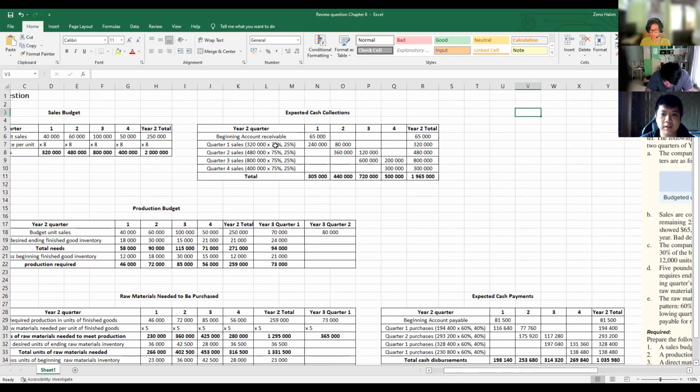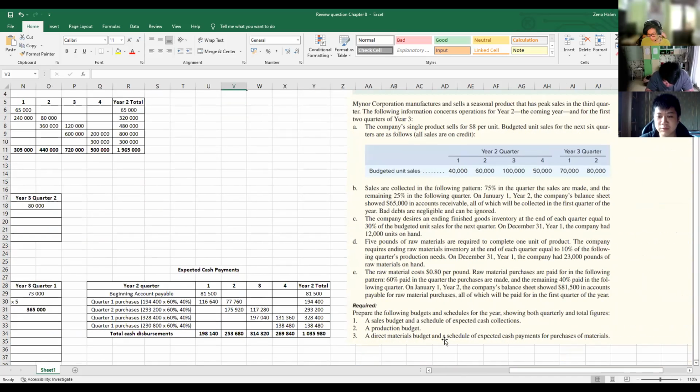So 75% of that would be 240,000. We'll put it in the first quarter, and after, in the second quarter, you'll put the 25%, which is 80,000. And same goes for all of the other quarters. And so you'll get the totals 305,000, 440,000, 720,000, 500,000. And this is basically the sum of all the quarters.